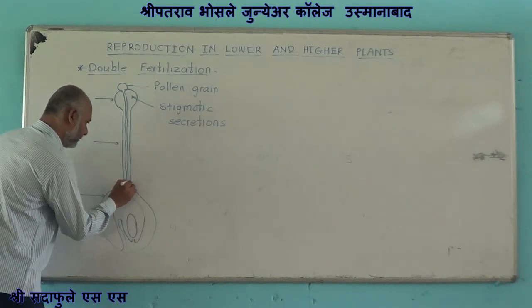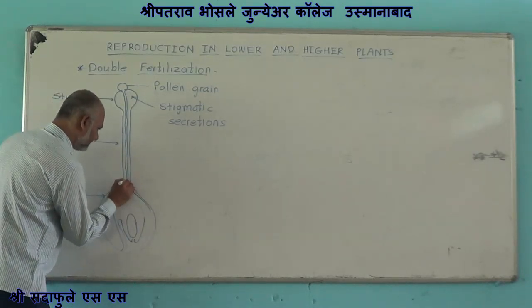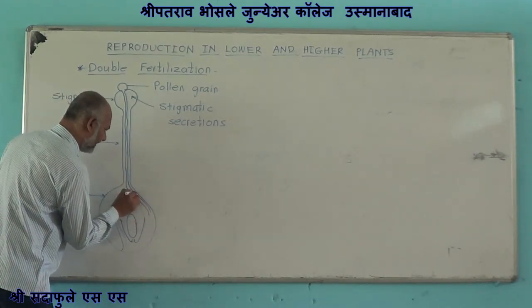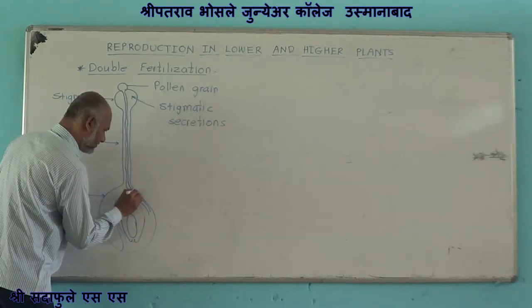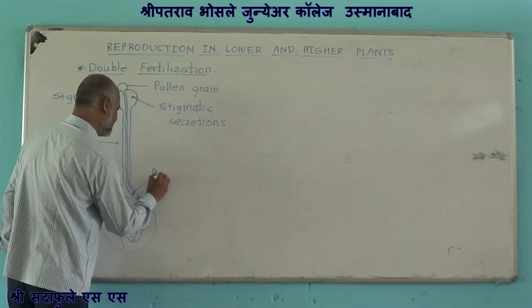That is, this pollen tube carries two non-motile male gametes. Suppose these are the male gametes.